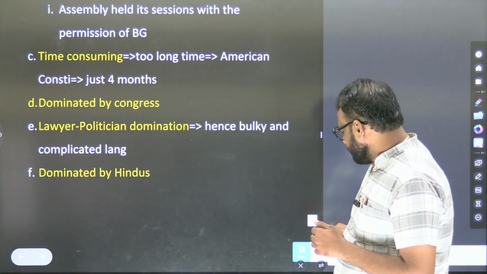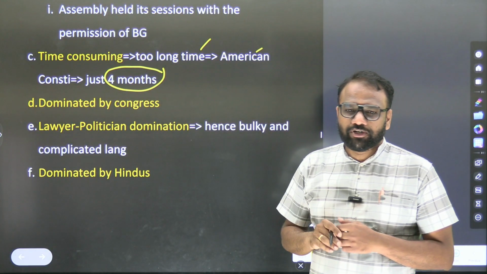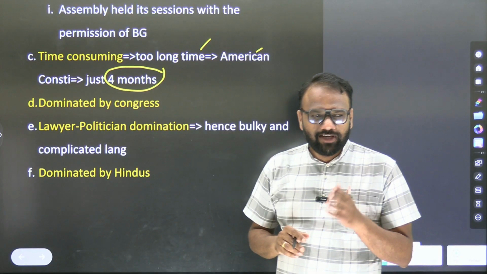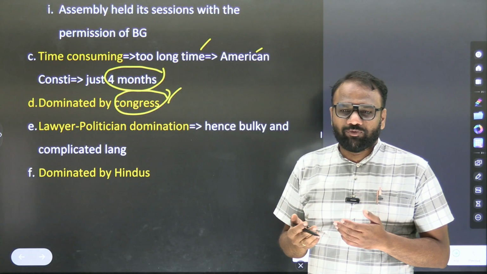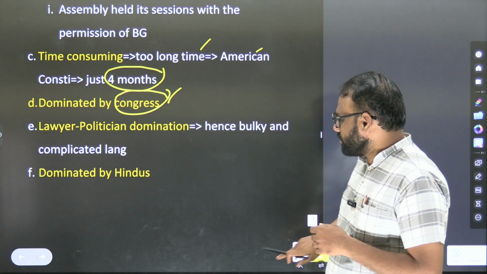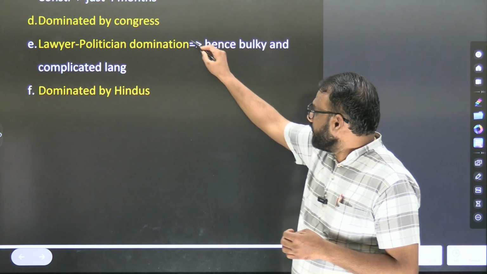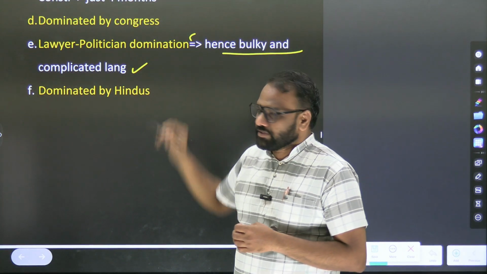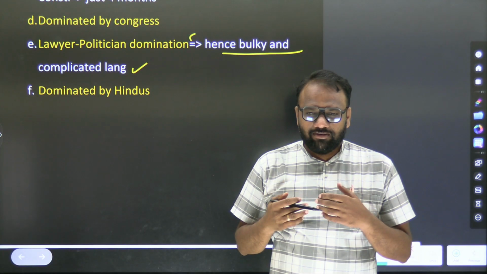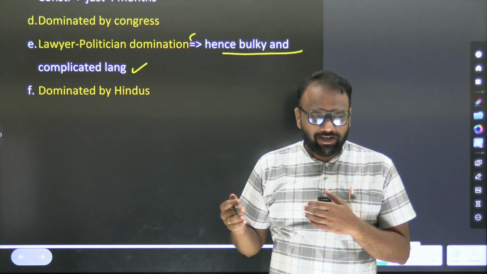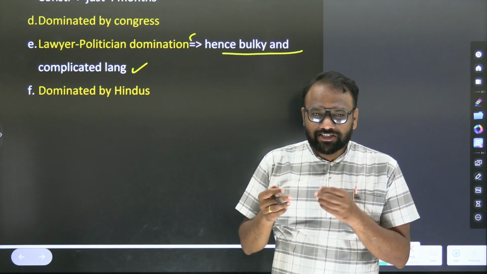Time consuming, too long a time. The American Constitution was completed in just 4 months, but the Indian Constitution took 2 years, 11 months, 18 days. Next, dominated by Congress, because the majority of people who won in the election belonged to Congress. Then lawyer-politico domination, hence bulky and complicated language. If you look at the original Constitution, it will be very difficult for us to understand. We should be very thankful to Lakshmikant. He has reduced all the complicated things and made it easier. Even those easier things are difficult for us to understand.